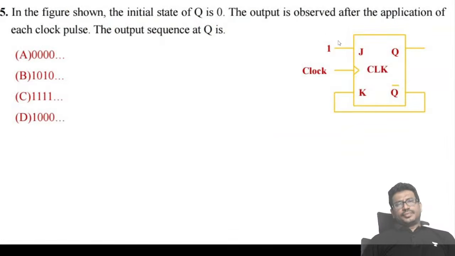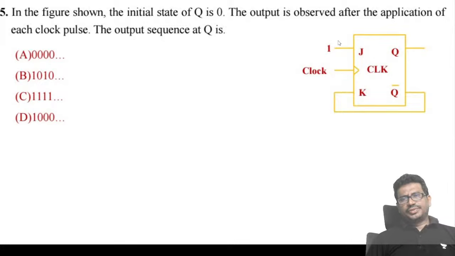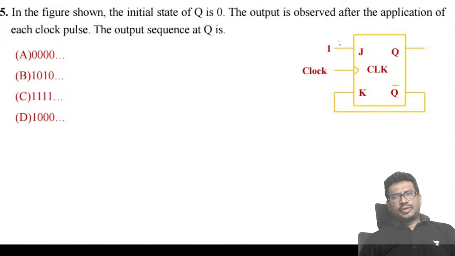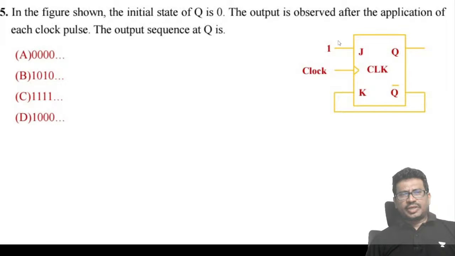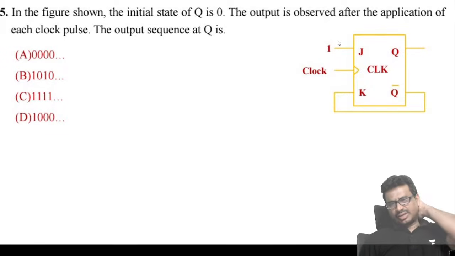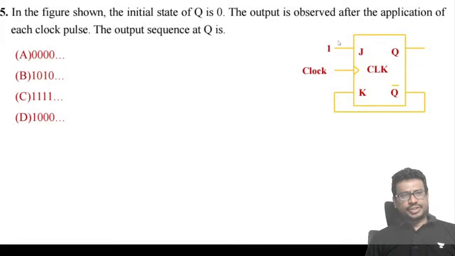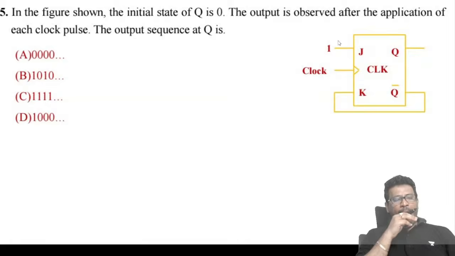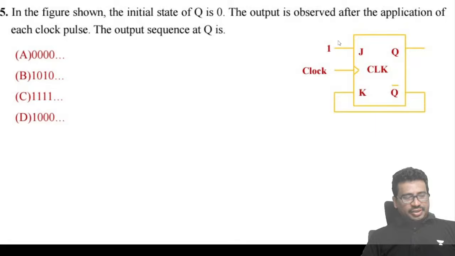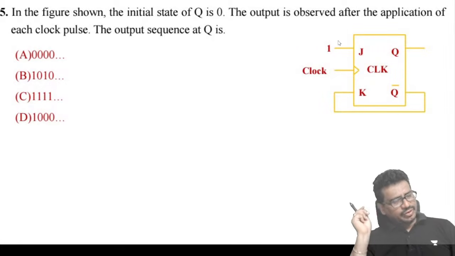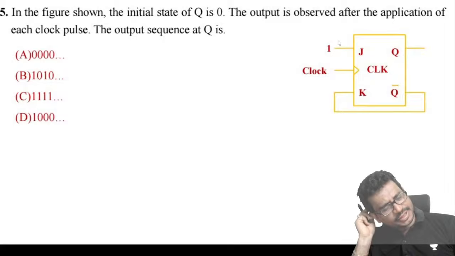Next one. In the figure shown, the initial state of the flip-flops is given. The output is observed after application of each clock. What will be the output sequence they are asking? Here you need to observe one important thing. Generally we have seen toggle mode connections previously.